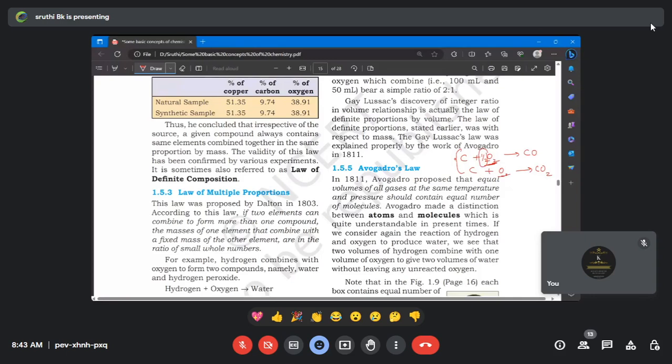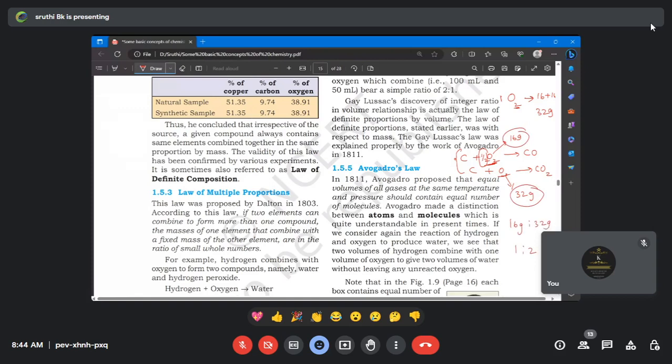So now, what is the weight of O2? 32 grams. Perfect. One oxygen is 16, and I have 2 oxygens, so it is 16 plus 16, which is 32. Then what is half a mole of O2? 1 mole of O2 is 32 gram, so half a mole is 16 gram. Then 1 mole of O2 is 32 gram. So I will take the proportion for these two: 16 gram to 32 gram, which is 1 is to 2.